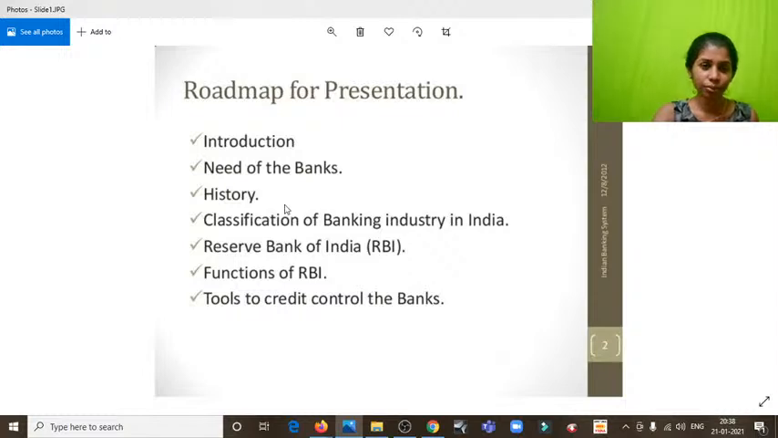Like yesterday, if you remember, I told you that if there is inflation in the economy, the RBI will be controlling the interest rate and all that, and the amount of liquid currency. Even the banks sometimes have to maintain a certain liquid ratio or liquid amount in the banks. So all that will be discussed here.